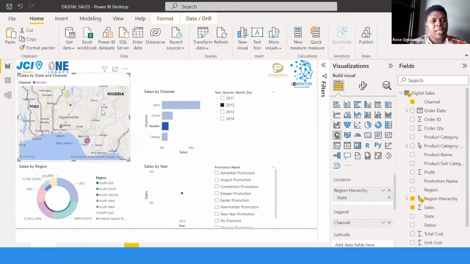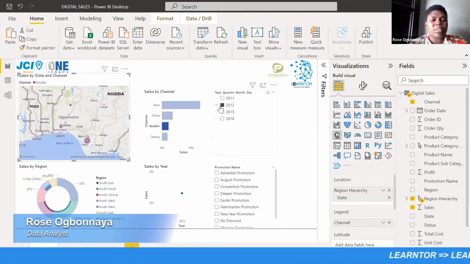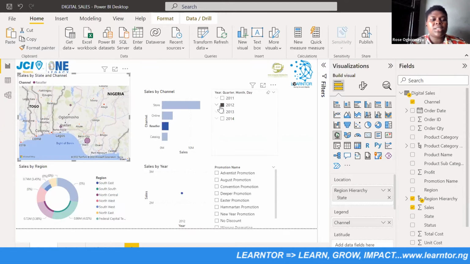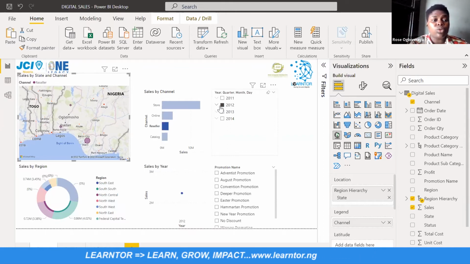And also I'm picking the reseller, and only three reseller outlets in Nigeria. So I'm going to narrow these reports down to the year, the quarter, and the month, so that we see a wider view of what I've been able to do with the data set given to me.